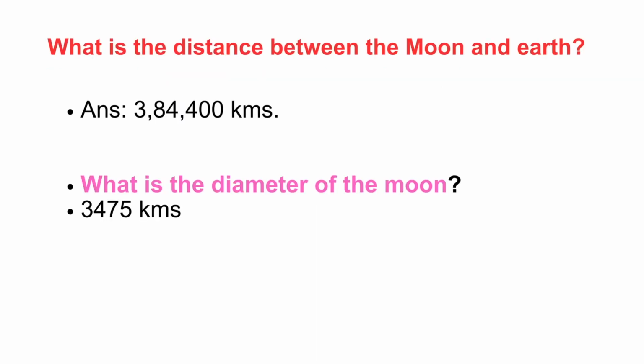What is the distance between the moon and Earth? The answer is 3,84,400 kilometers. What is the diameter of the moon? The answer is 3,478 kilometers. The diameter is 3,478 kilometers. Distance is 3,84,400 kilometers.